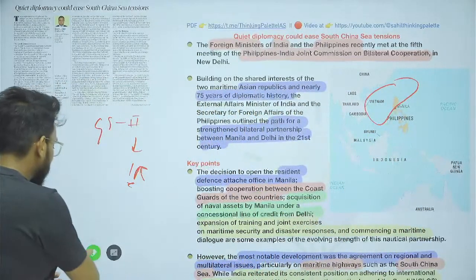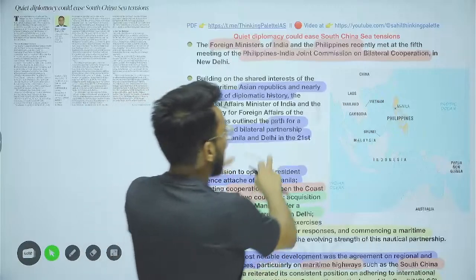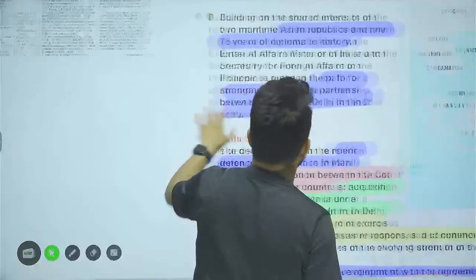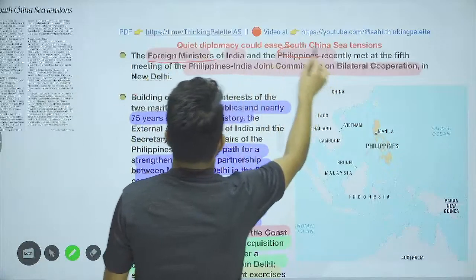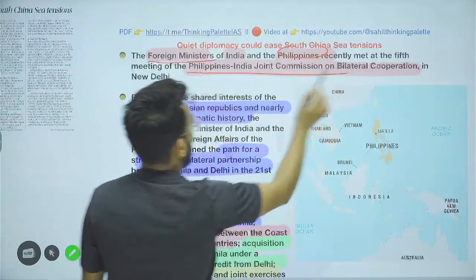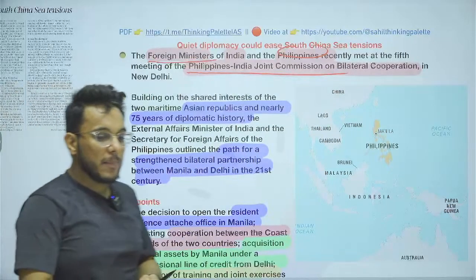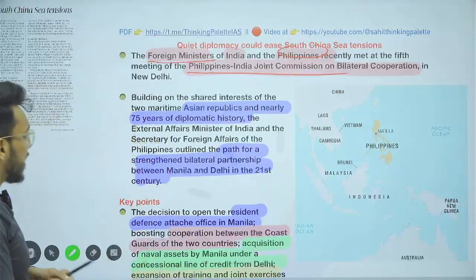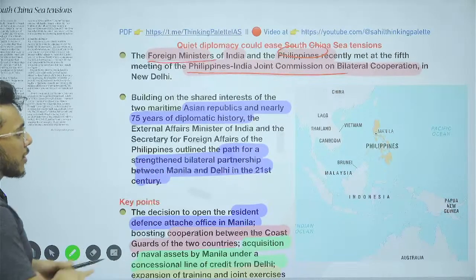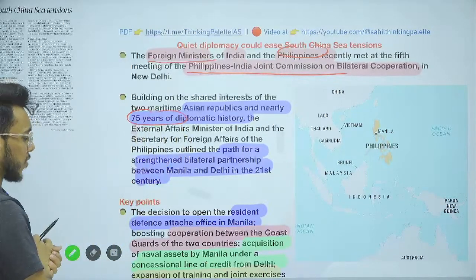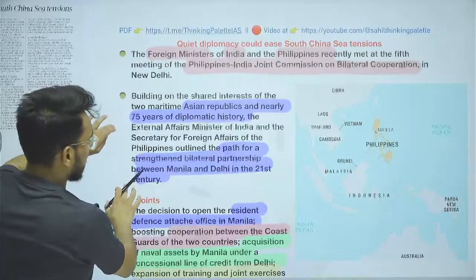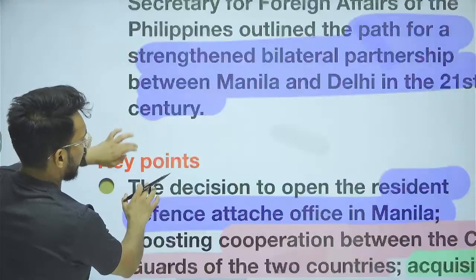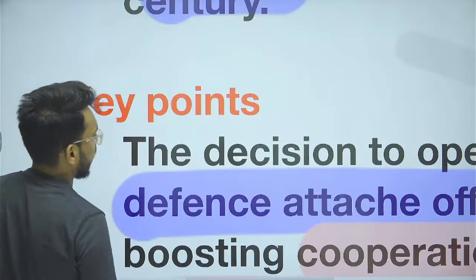Basically, the article is talking about two developments. We'll see both developments one by one in detail. See what has happened recently. First of all, the foreign ministers of India and the Philippines have signed the Philippines India Joint Commission on Bilateral Cooperation, where India and the Philippines will be cooperating on the defense front. India and the Philippines both have 75 years of diplomatic history, and now we are strengthening the defense framework between the two countries. We are taking up the defense relations between the Philippines and India on a 21st century trajectory.